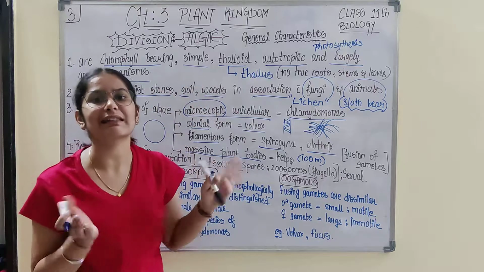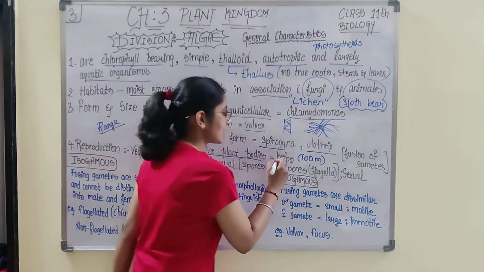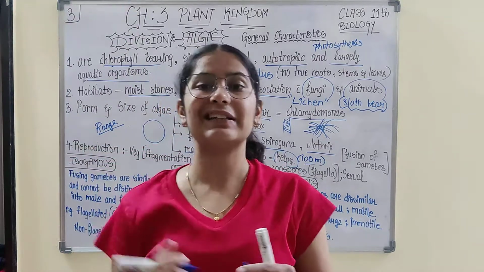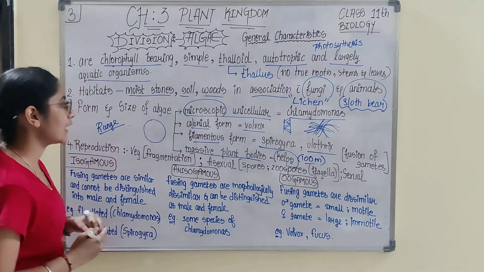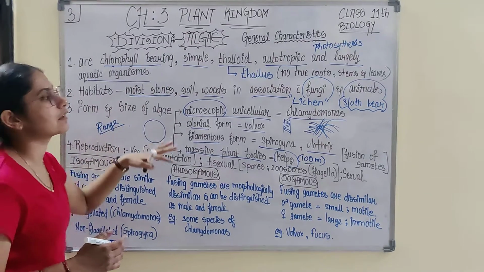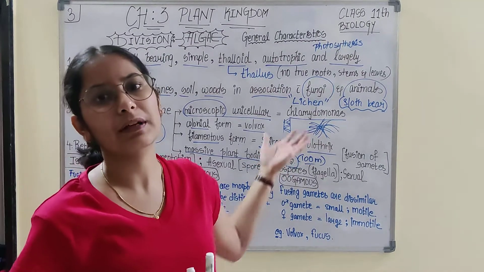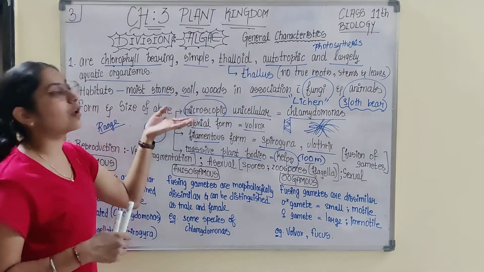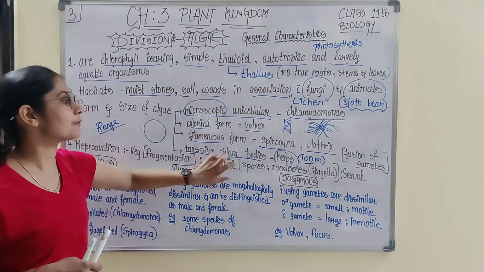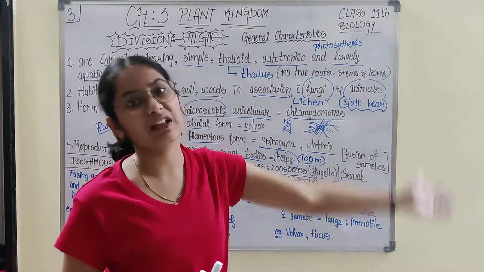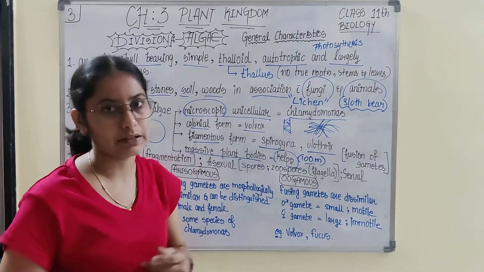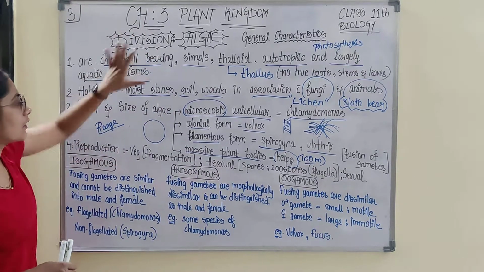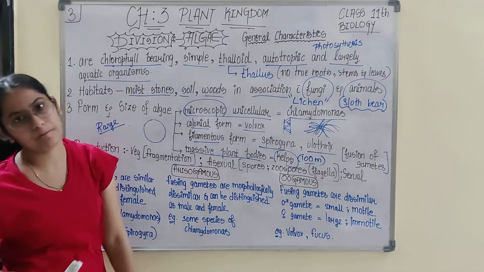Massive plant-body-like structures that algae have are nothing but kelps. The size scales up to 100 meters. So these are the different sizes and forms: microscopic, unicellular Chlamydomonas; filamentous Spirogyra and Ulothrix; colonial form Volvox; and massive plant bodies, where size goes up to 100 meters. This is how form and size vary in algae.